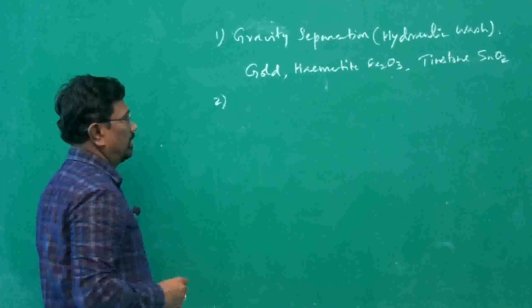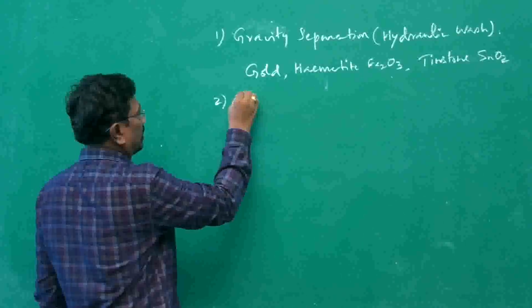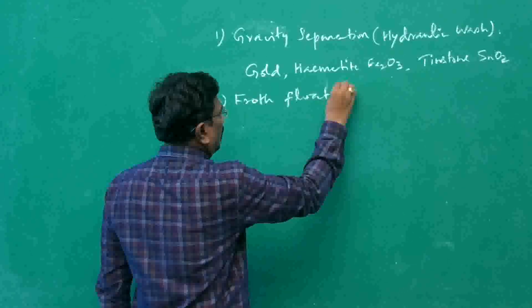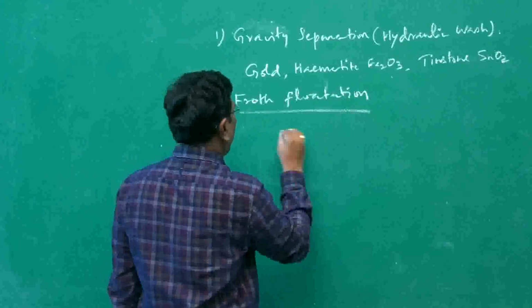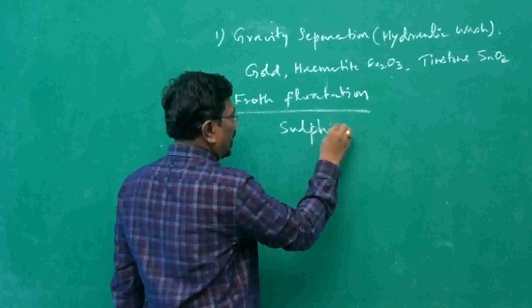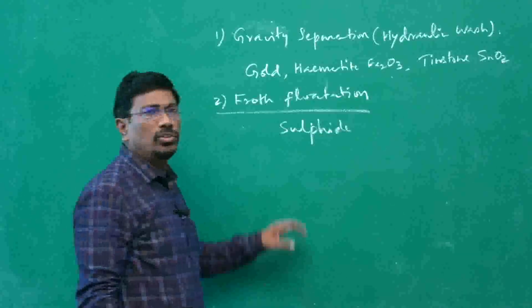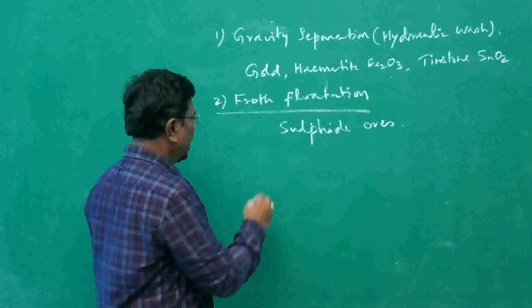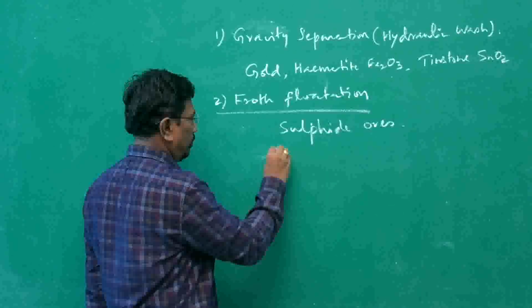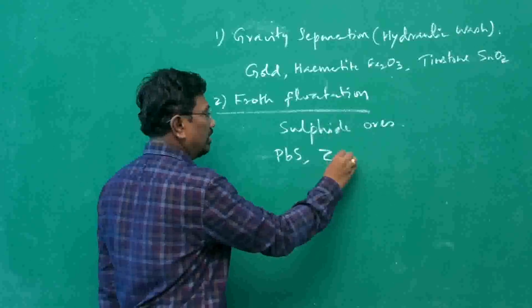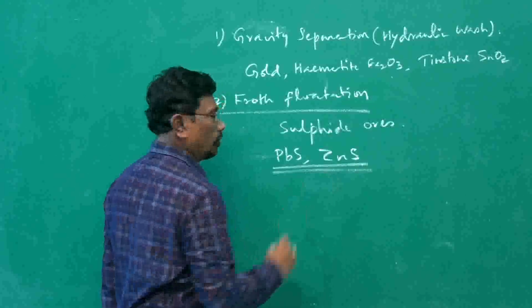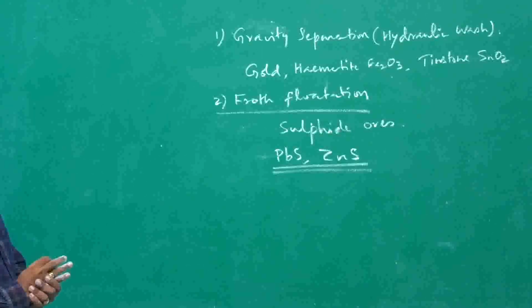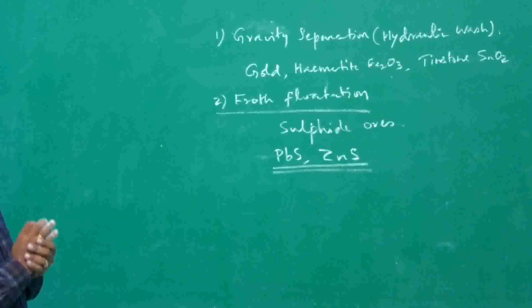Second method is said to be froth flotation. This is for sulfide ores which can easily form froth. They are usually water repellent. Sulfide ores, what are such ores? Galena, zinc blende, such sulfide ores, even copper pyrite, such ores can be concentrated by the froth flotation process.